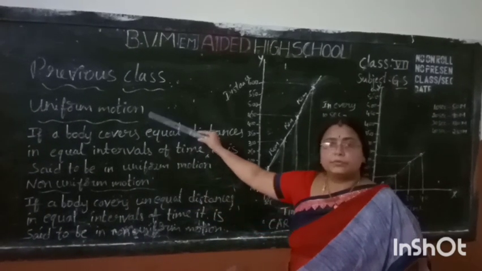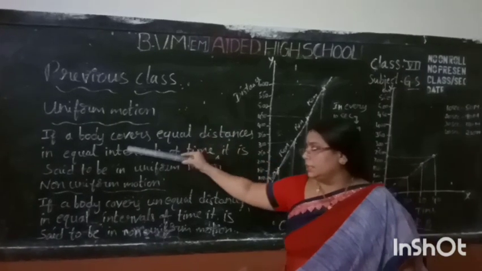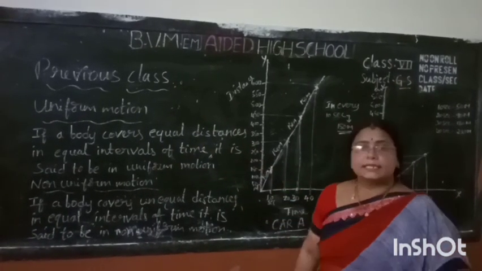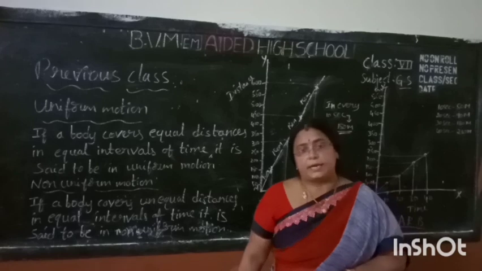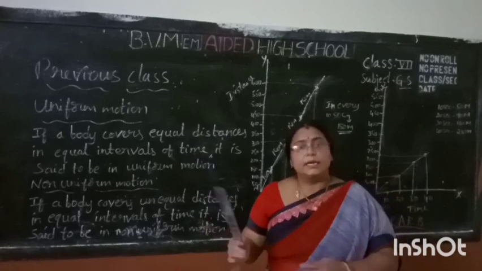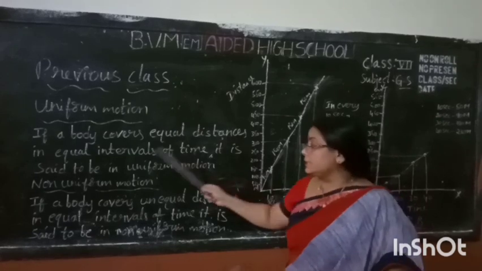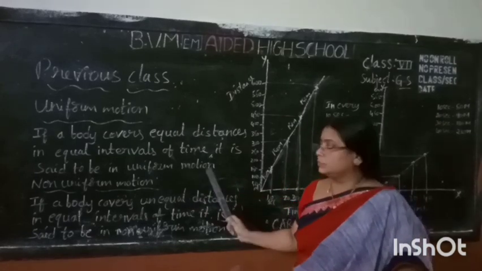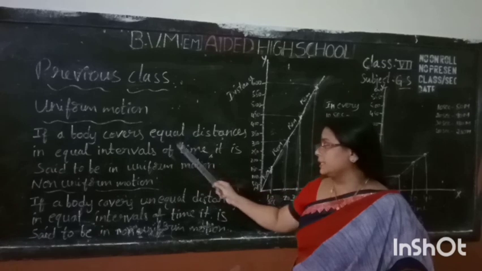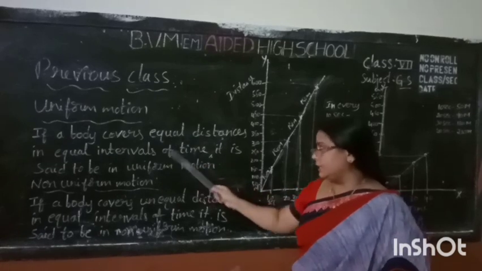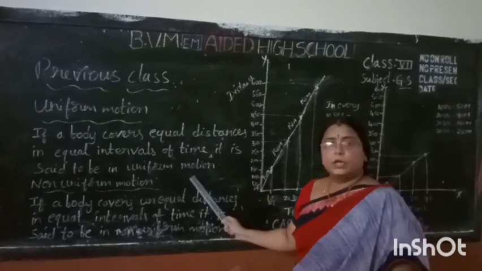What is called uniform motion? If a body covers equal distances in equal intervals of time, that is said to be uniform motion. A body covers equal distances in equal intervals of time; it is said to be uniform motion.